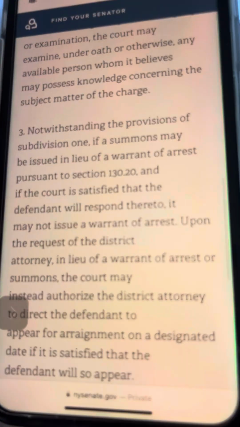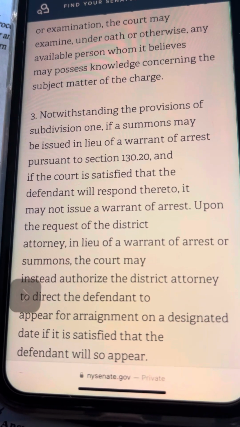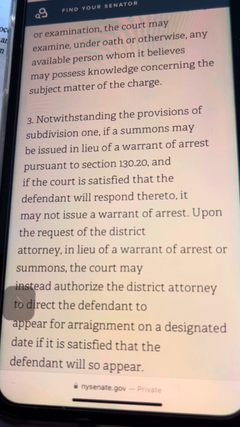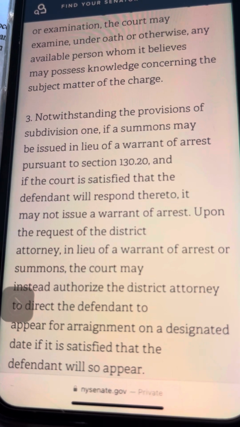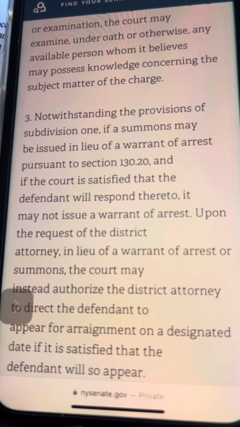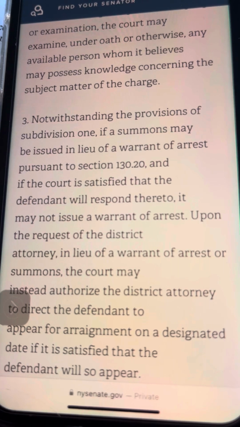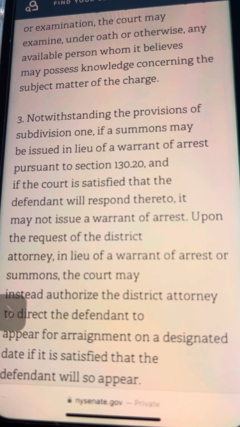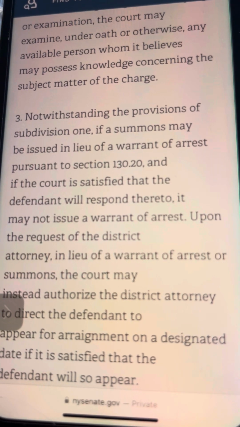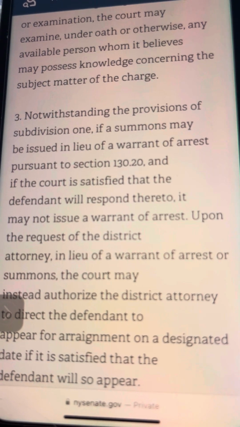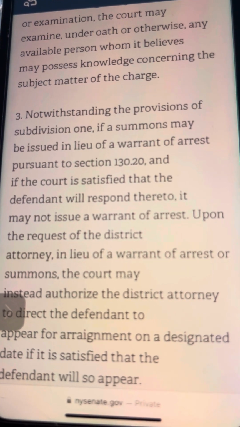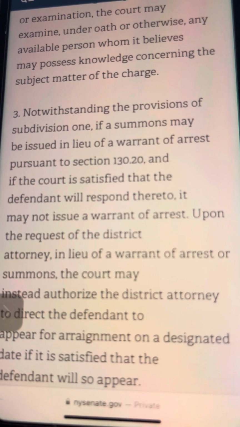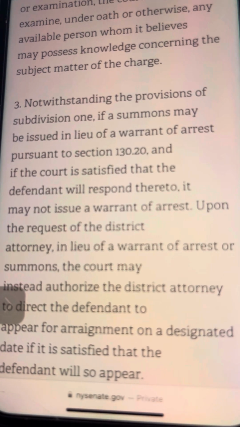3. Notwithstanding the provisions of subdivision 1, if a summons may be issued in lieu, which means in place of a warrant, pursuant to section 130.20, and if the court is satisfied that the defendant will respond thereto, it may not issue the warrant of arrest. So instead of the warrant of arrest, they feel the defendant will show up if he gets a summons, to bring them in for arraignment.